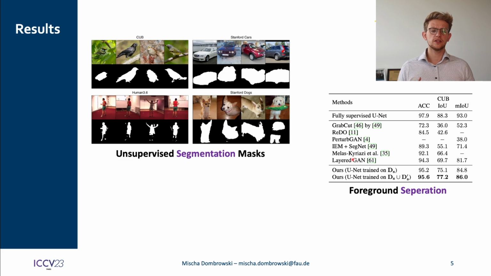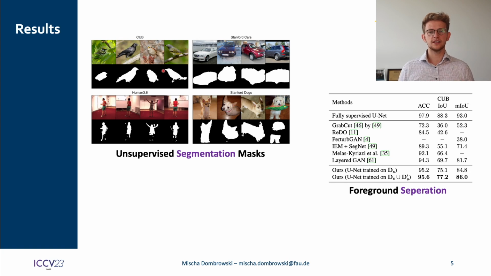The foreground separation is evaluated by training a simple UNet on the generated masks. As you can see, the boundaries are no longer too large and the model has learned to separate the described object from the foreground. Quantitatively, we compare our approach to previous state-of-the-art methods in terms of accuracy, IoU and mean IoU, and see that our method beats all the other methods and closes the gap towards fully supervised training of the UNet, where the UNet is trained on the ground truth segmentation masks that are available for the dataset.